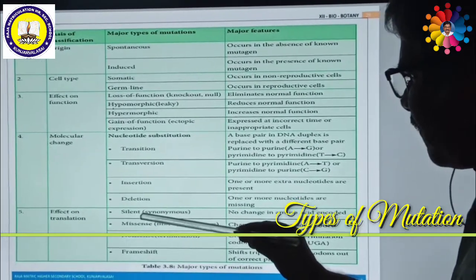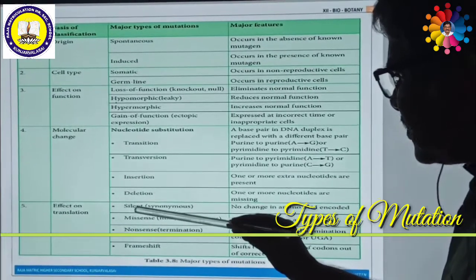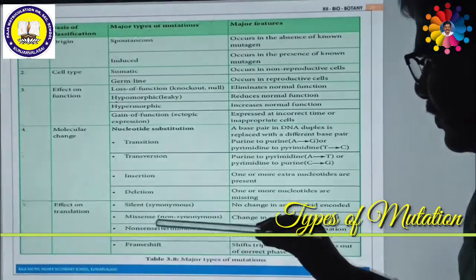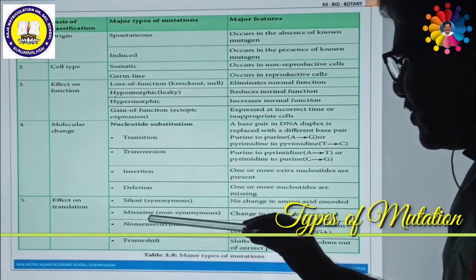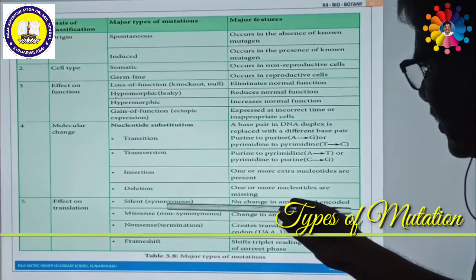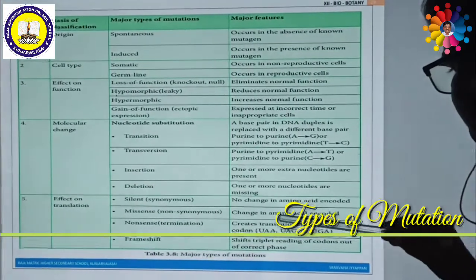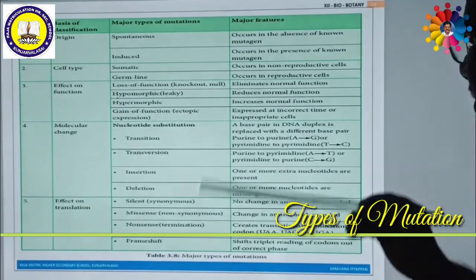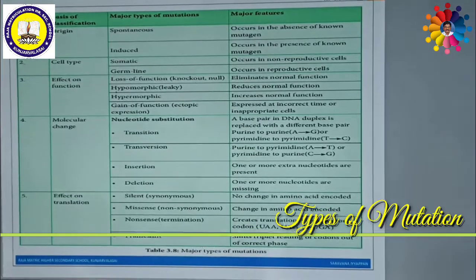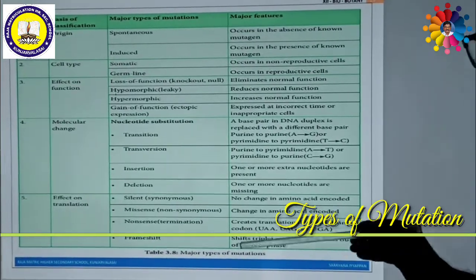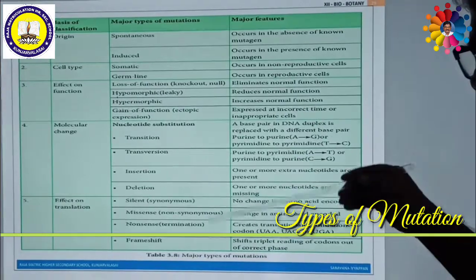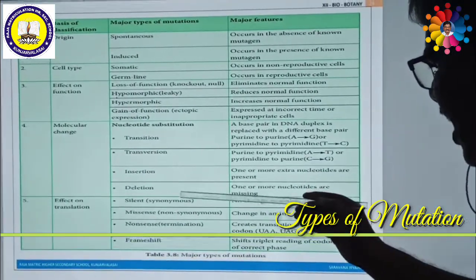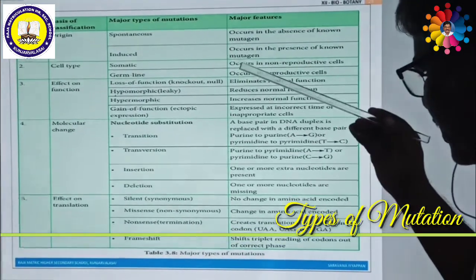This type of mutation is called silent mutation or synonymous mutation. In another category, if a codon is replaced by another codon, then the amino acid will be changed. That is a change in the amino acid encoded. This is called missense or non-synonymous mutation. In the third category, if a codon is replaced by another codon, then translation will stop.